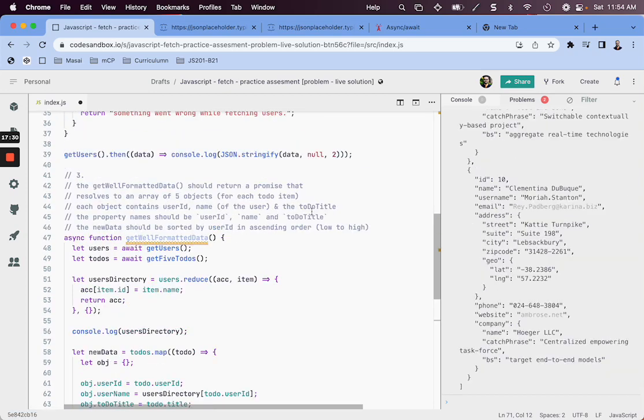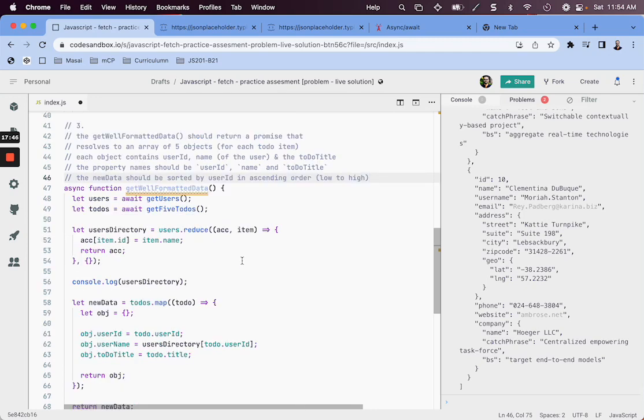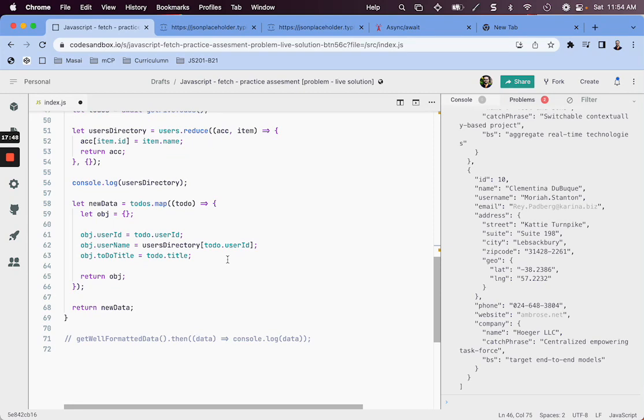So a part of the problem seems to be done, right? Let's move ahead. The property names, we have set it. The new data should be sorted by user ID in ascending order. So this is the last piece of the problem. We are solving the problem step by step. That should not be hard for us, right?